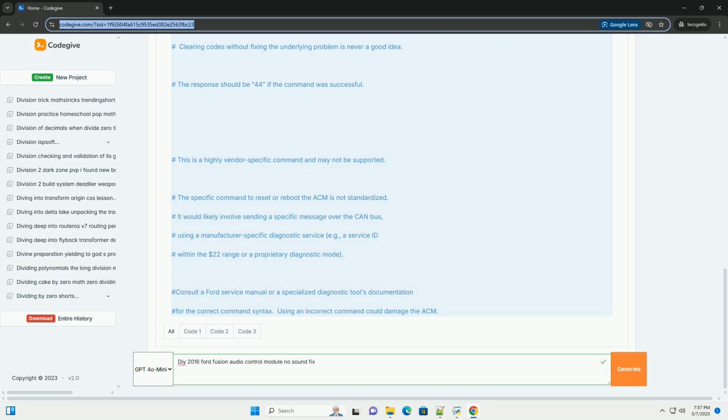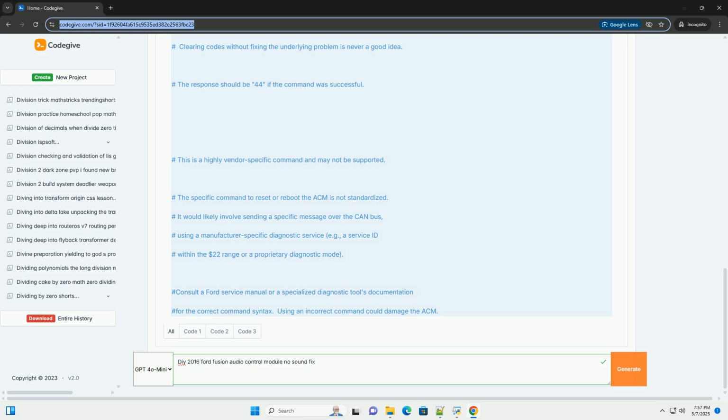CAN bus: modern vehicles use a controller area network, CAN, bus to communicate between different modules. Diagnostic tools communicate with the ACM over the CAN bus. OBD2 modes and PIDs: the Society of Automotive Engineers, SAE, defines standard OBD2 modes and parameter IDs, PIDs, for accessing diagnostic information. The examples above use some of these standards.